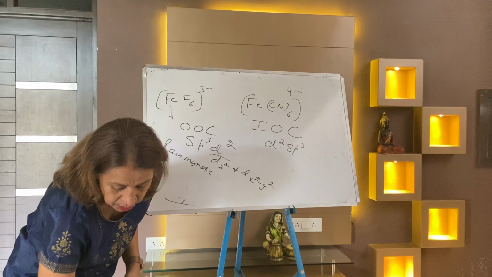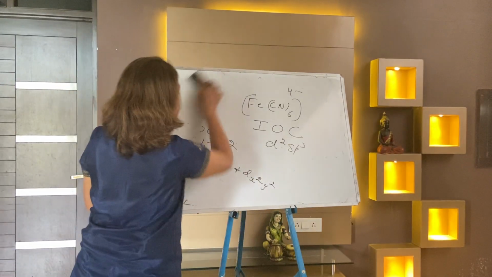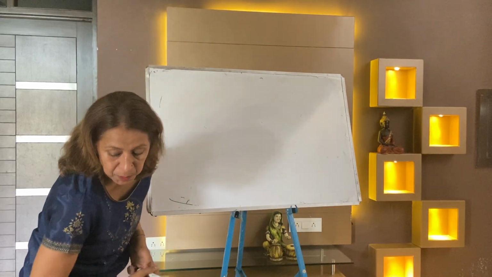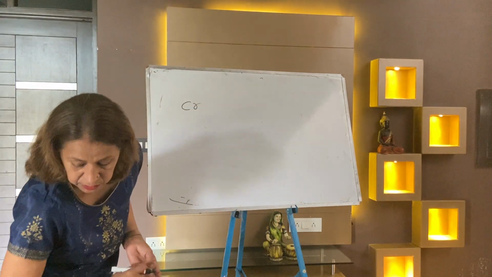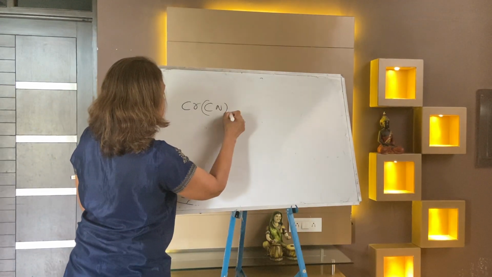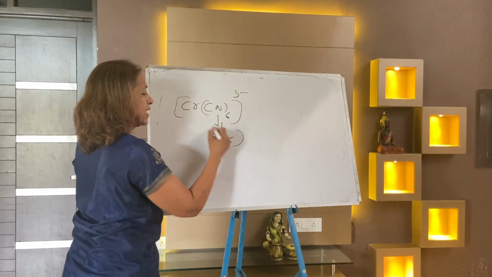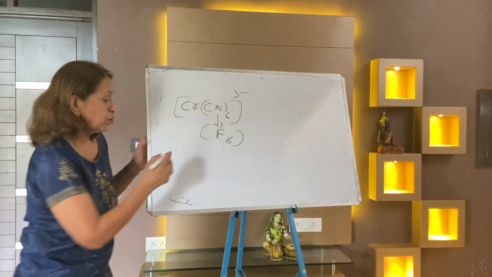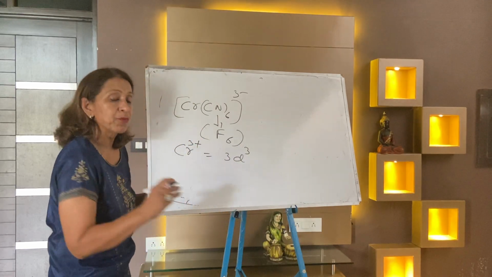Now I am taking, after that, two very important examples, exceptional cases. It's chromium. You may take F6 or cyanide 6. Chromium cyanide 6 3 minus, or it may come fluoride 6 3 minus. Either a strong ligand comes or a weak ligand comes. Dear children, chromium is 3 plus, write down 3d3. I am going to explain this.